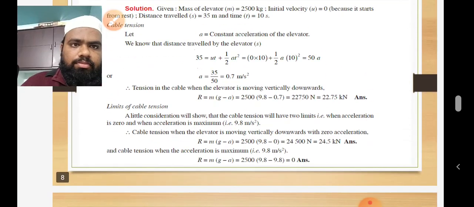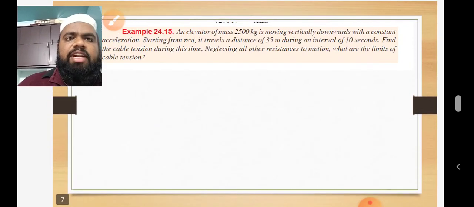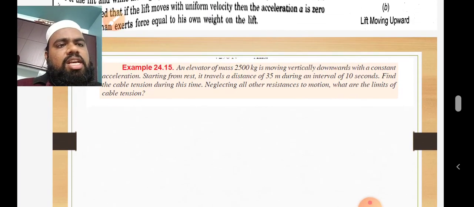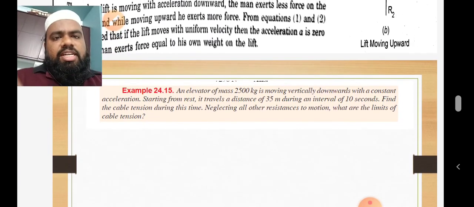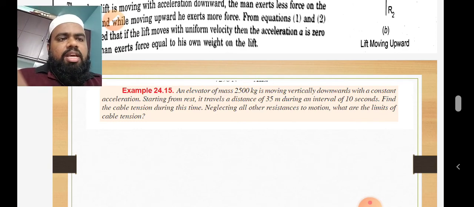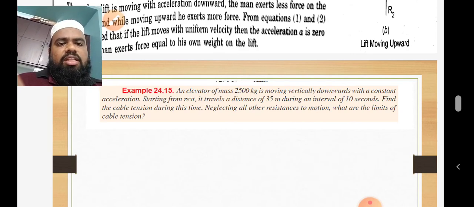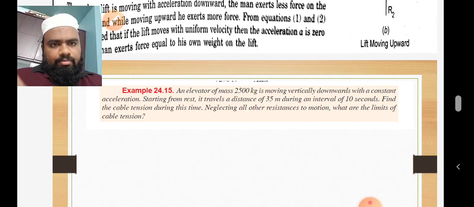Now do this problem. An elevator of mass 2500 kg is moving vertically downward with a constant acceleration starting from rest. It travels a distance of 35 meters during an interval of 10 seconds. Find the cable tension during this time, neglecting all other resistance to motion. What are the limits of cable tension?